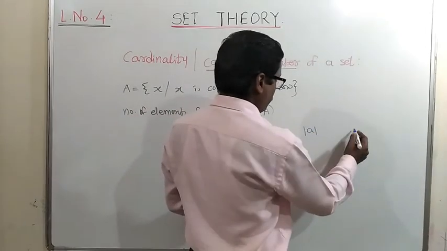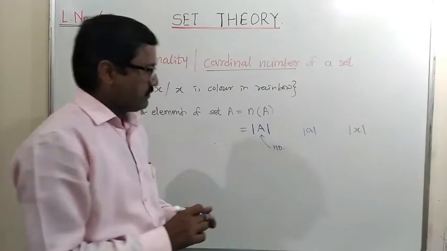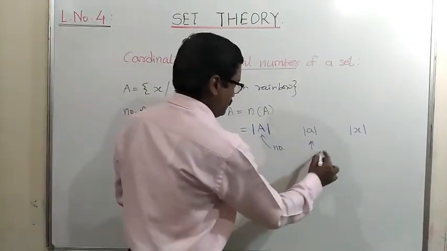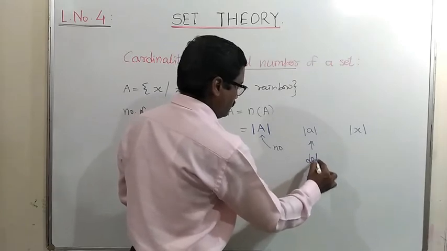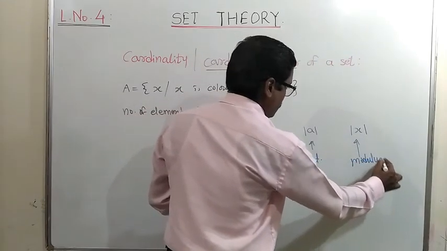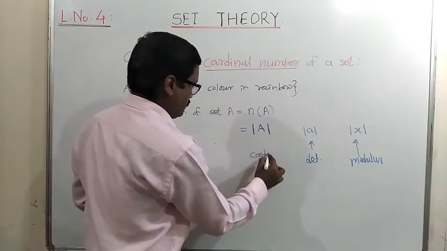In other topics we also use this as modulus. So this is determinant, this is modulus, and this is cardinality.